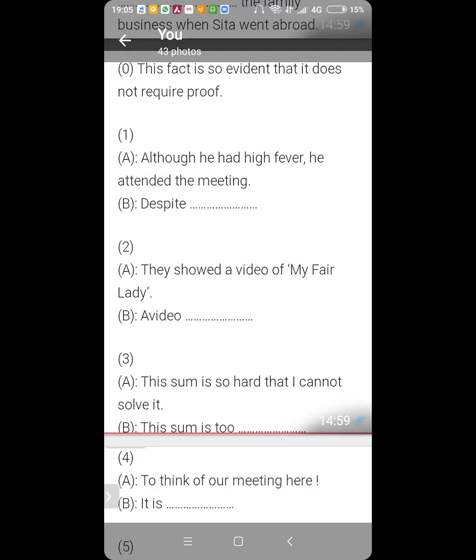They is the subject of the sentence they have written, and we have to convert that into the object. And the object is video. So video becomes the subject when you convert from active to passive voice. So a video of My Fair Lady was shown by them. Okay?